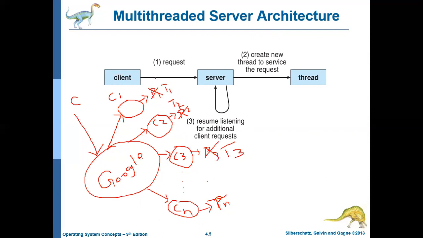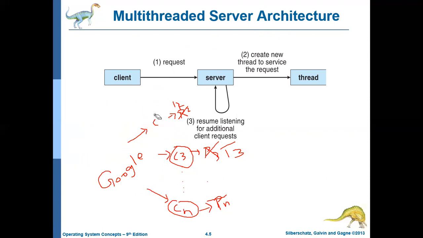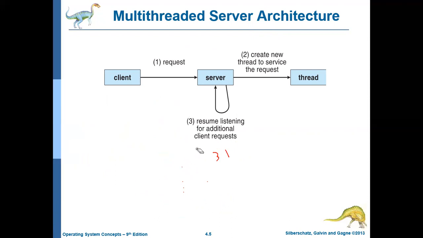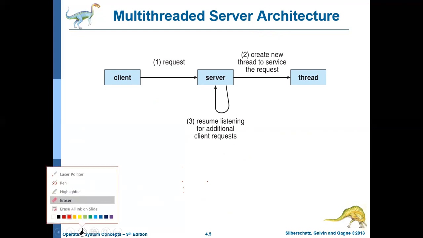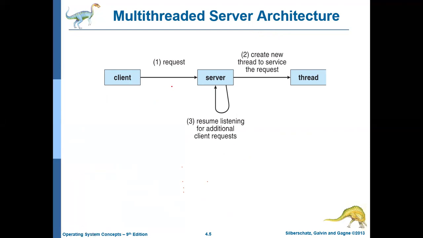This is what this particular diagram shows: how multi-threading can be achieved in a client server environment for a web server. What we are assuming here is that this server is a web server. Whenever a client places a request, here the client is placing a request, that is, I need a copy or instance of this particular website. This is the first step. Then the server creates a new thread.